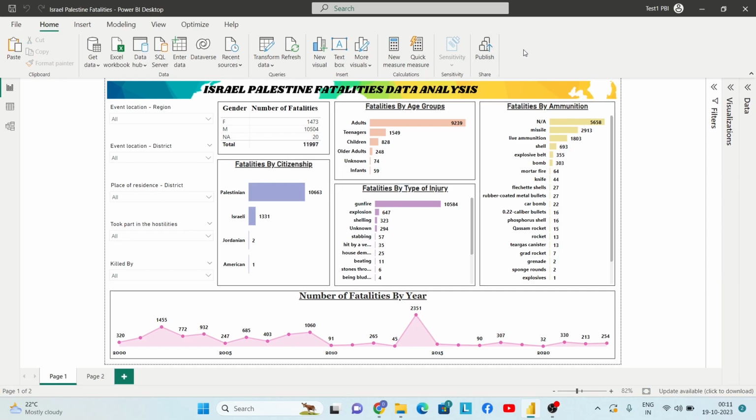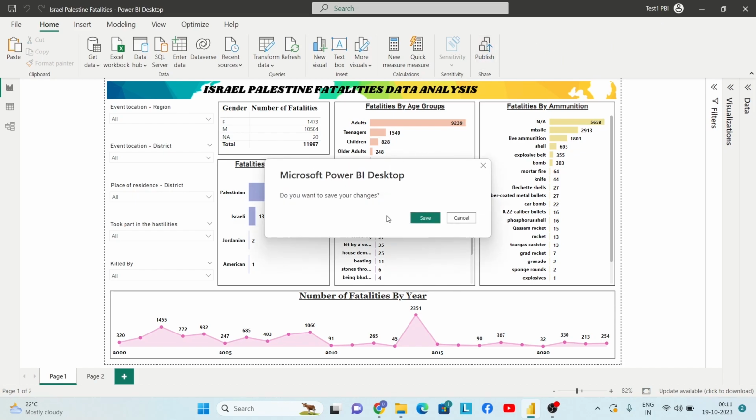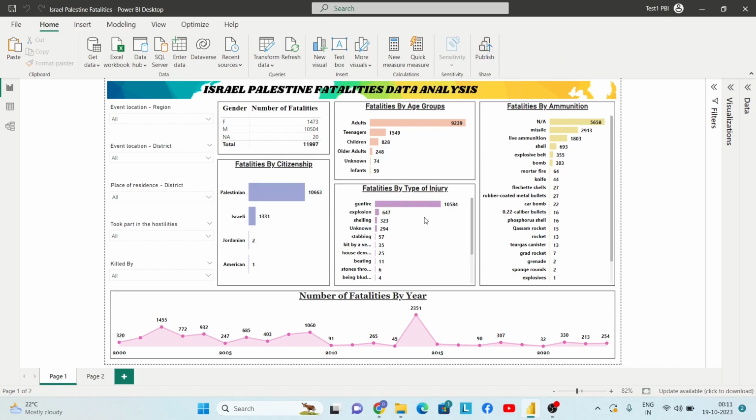Now this is the report that we have created. Under the home tab, I'll click on publish, and I've already signed in. So I'll simply click on publish. Do you want to save changes? Yes, save changes.